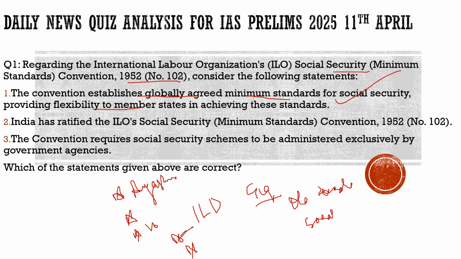Second statement: India has ratified the ILO Social Security Minimum Standards Convention 1952. Totally incorrect, India has not ratified it. Third statement: the convention requires social security schemes to be administered exclusively by government agencies. This is a totally extreme statement and incorrect. So with respect to this question, the correct statement would have been statement 1 only, and if options had been given, the correct option, we will assume, would be option A only.